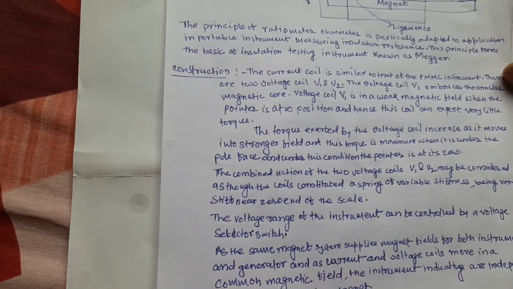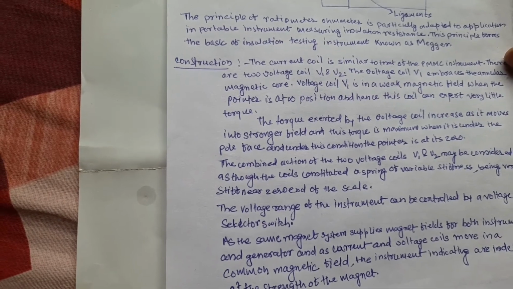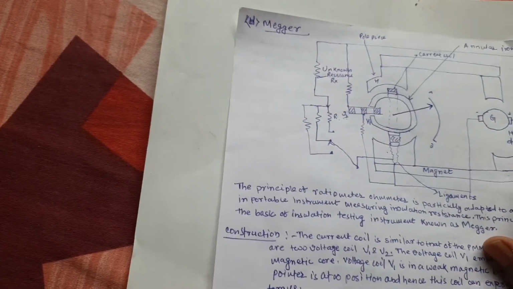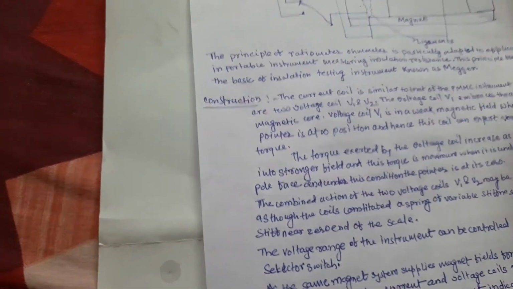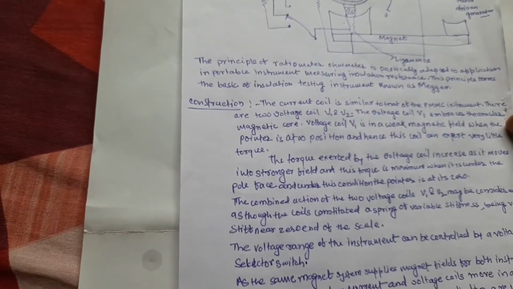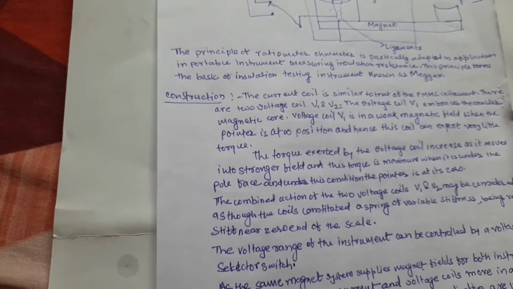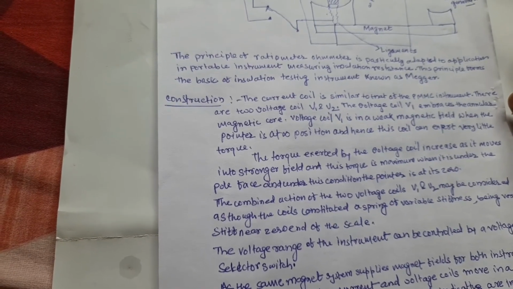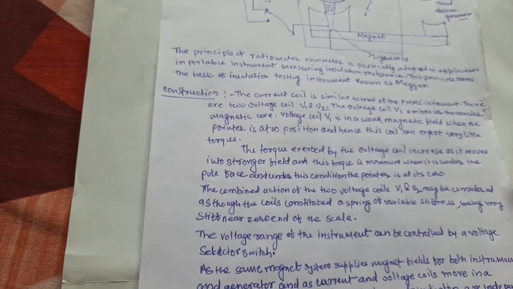The voltage coil V1 embraces the angular magnetic core, and voltage coil V1 is in the weak magnetic field, and V2 in the strong magnetic field. So when the pointer is at infinity position, the coil experiences very little torque. The torque exerted by the voltage coil increases as it moves into the stronger field, and this torque is maximum when it is under the pole face, and under this condition the pointer is at 0.